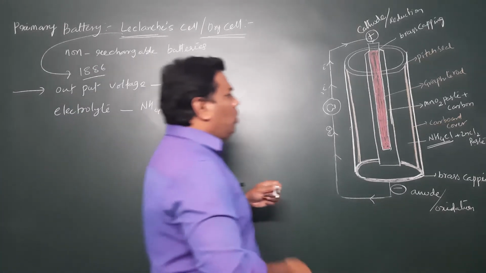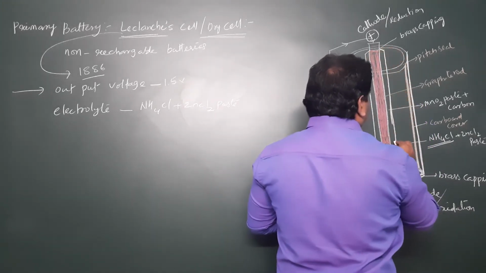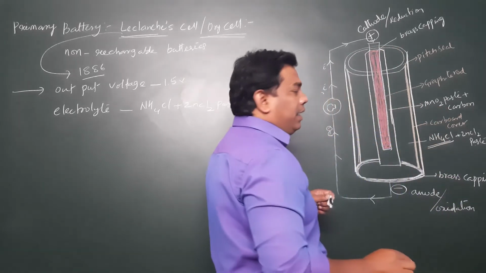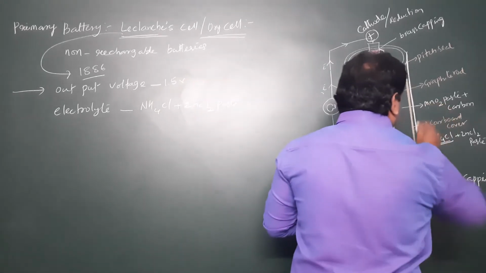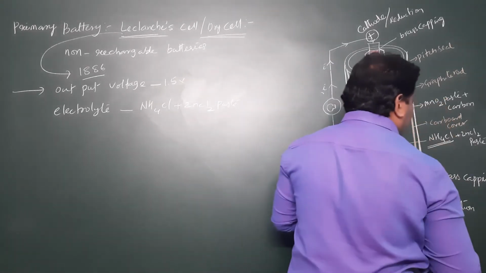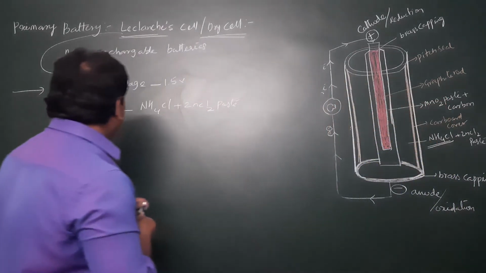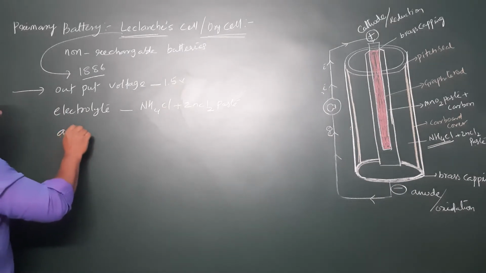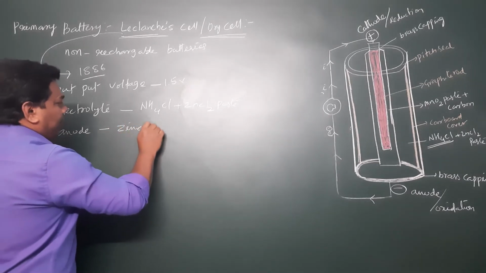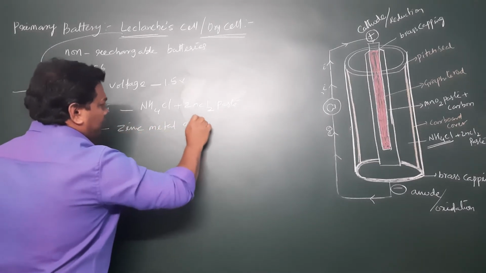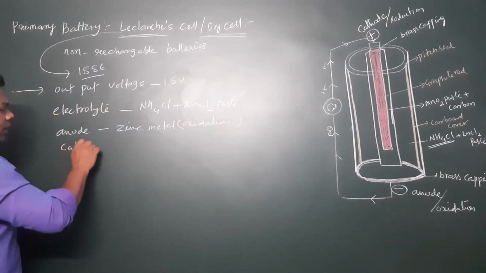After this, we have another tube, which is filled with manganese dioxide, MnO2. It acts as the oxidizing agent, where the reduction takes place. Here it acts as a polarizer. Here the anode is the zinc metal, where oxidation takes place, and the cathode is graphite.